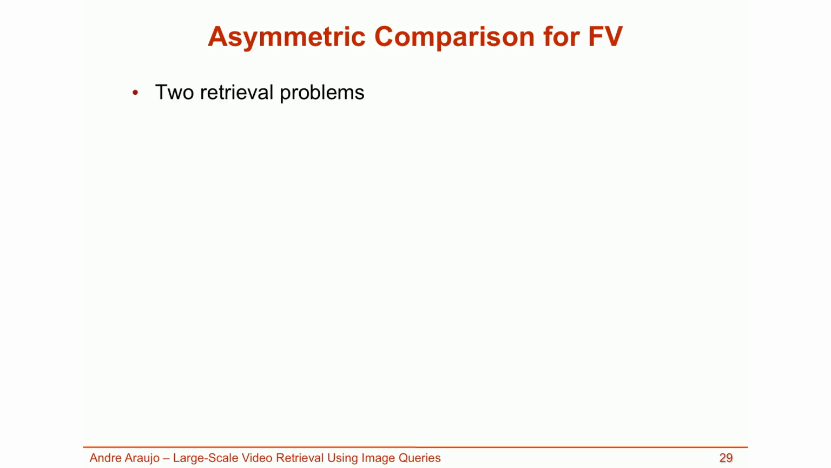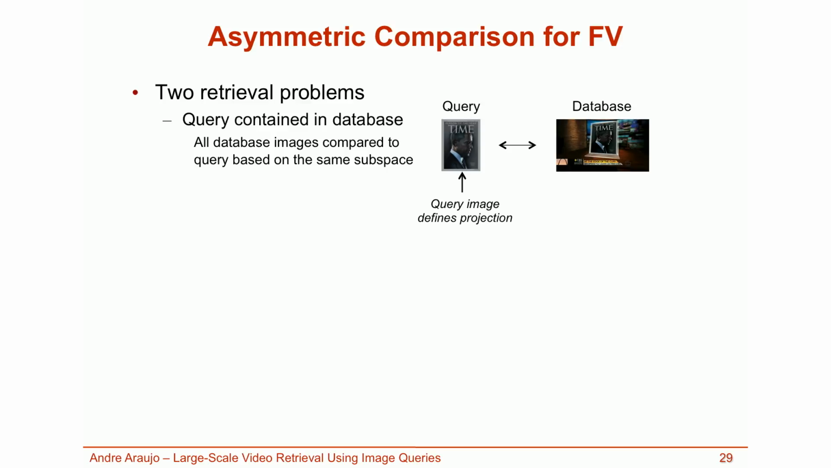What I presented so far was the intuition on how to compare 2 images when we know one is supposed to be contained in the other, and how to select the projection that defines the comparison. Using those ideas, I considered 2 different asymmetric problems. First, the case where the query might be contained in some database image. In this case, the query defines which components of the Fisher vector will be taken into account, and all database images are compared to the query based on the same projection. This works really well in practice.